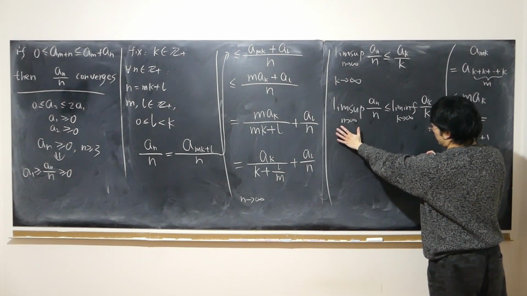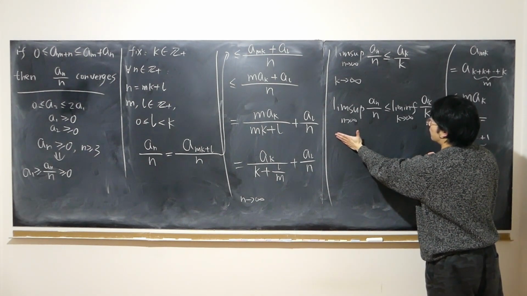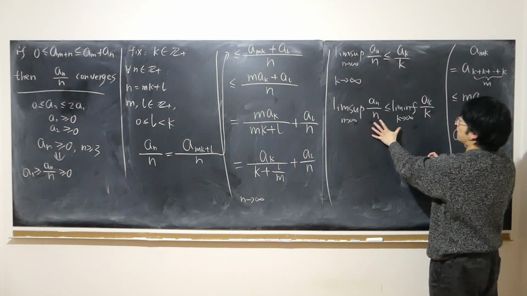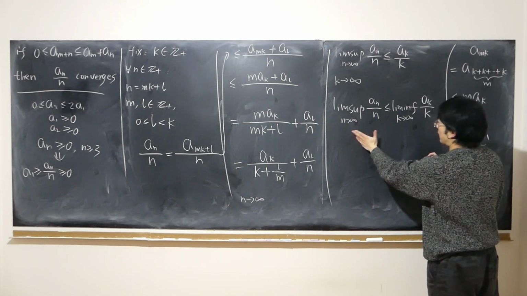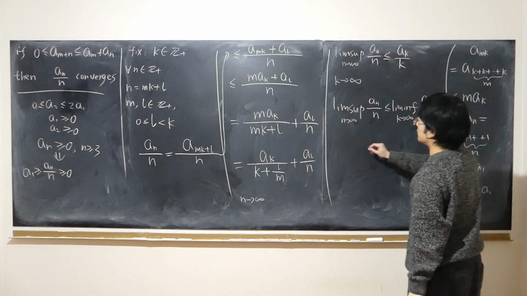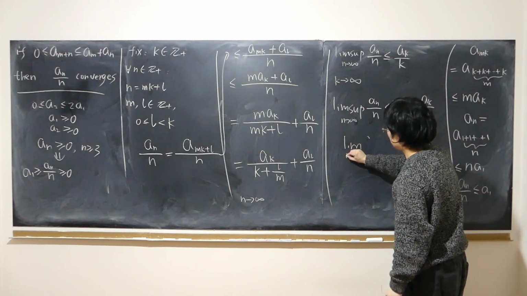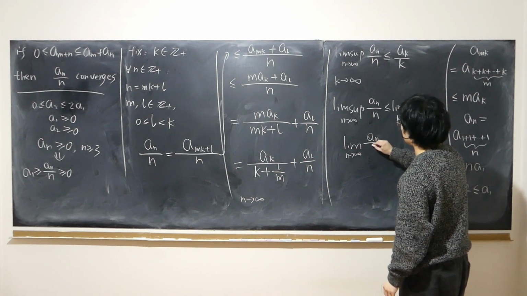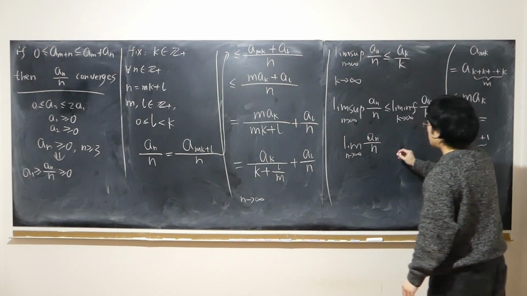So lim sup is no larger than lim inf, and at the same time we know for a fact that lim inf is no larger than lim sup as well. So the only possible explanation is that lim sup has to equal lim inf, which means the limit of a n over n has to exist, right?